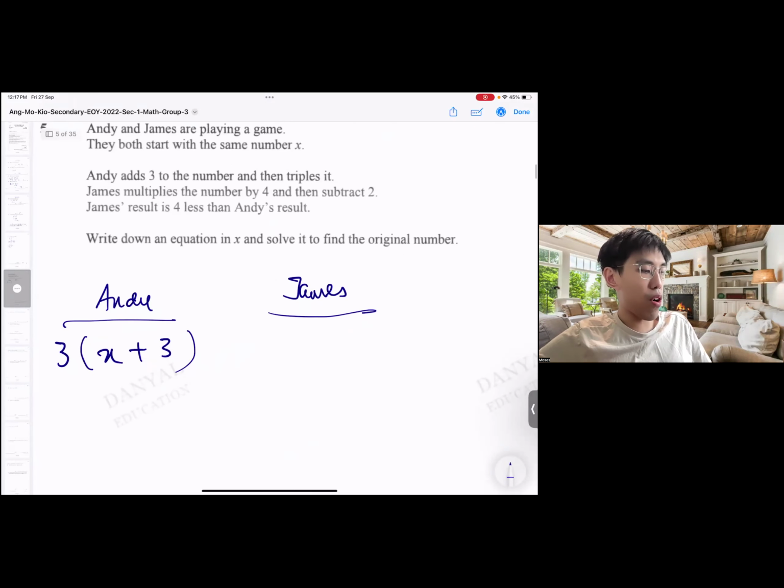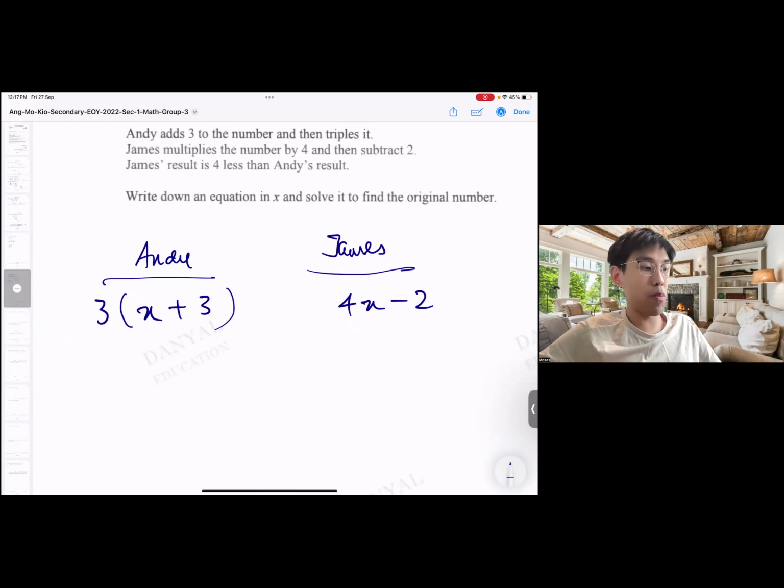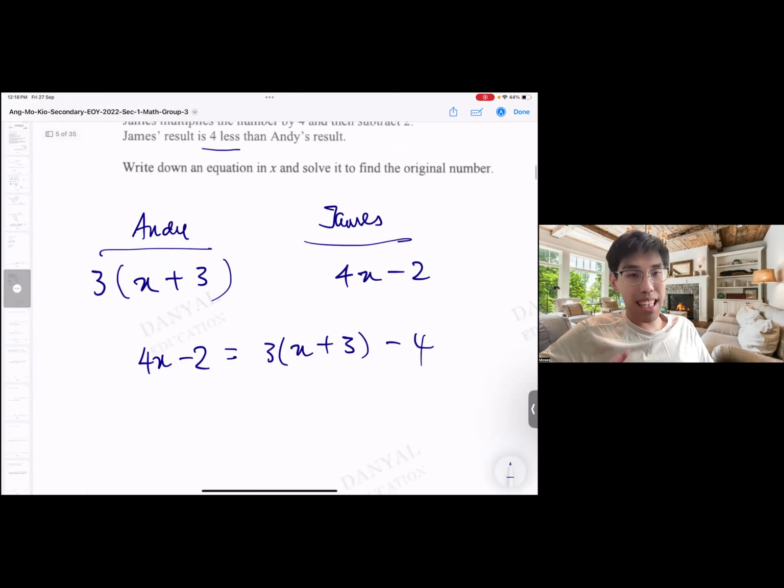That's for James. James multiplies the number by 4. So for example, you got X, I multiply by 4. Then I subtract 2. That's the idea. Okay, so James' result is 4 less than Andy's result. Now I can bring these two together using a relationship, which is 4 less. James is 4 less. That means equals to this one minus 4. So if I were to relate the information, I map it over. So James equals to Andy minus 4. This is the thinking process.